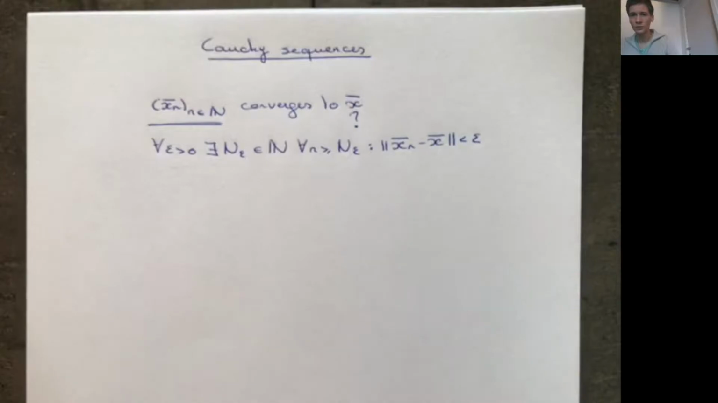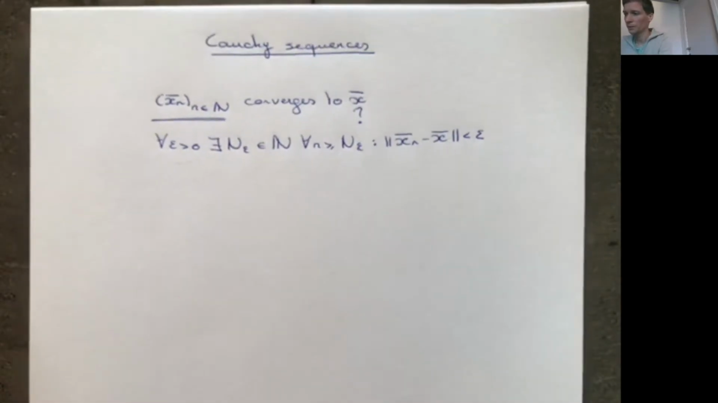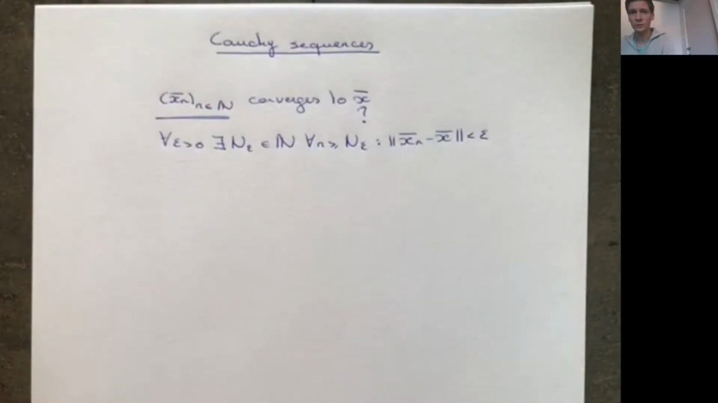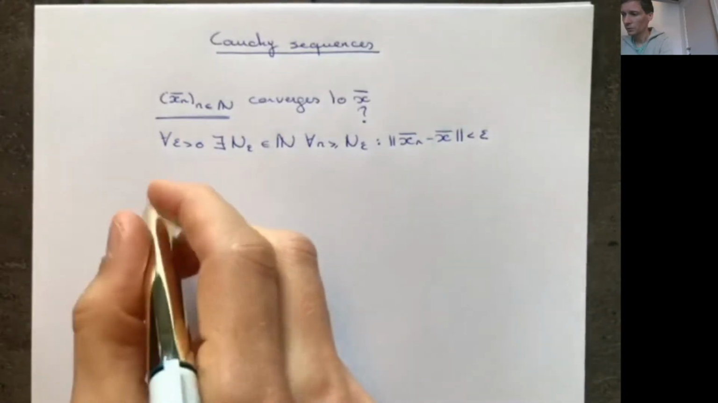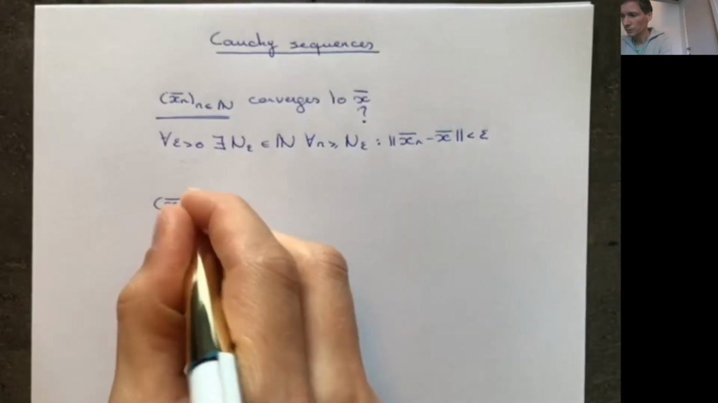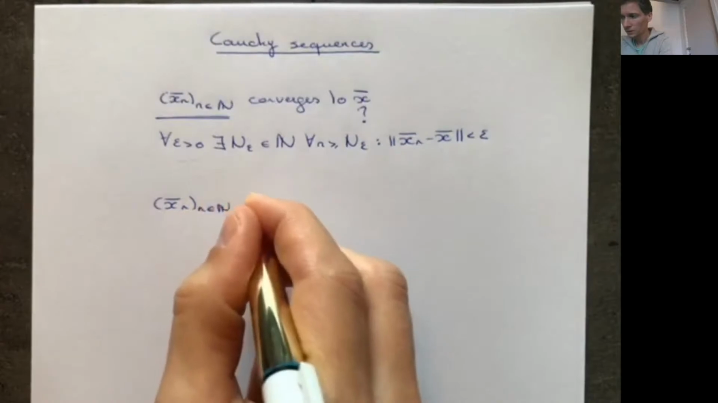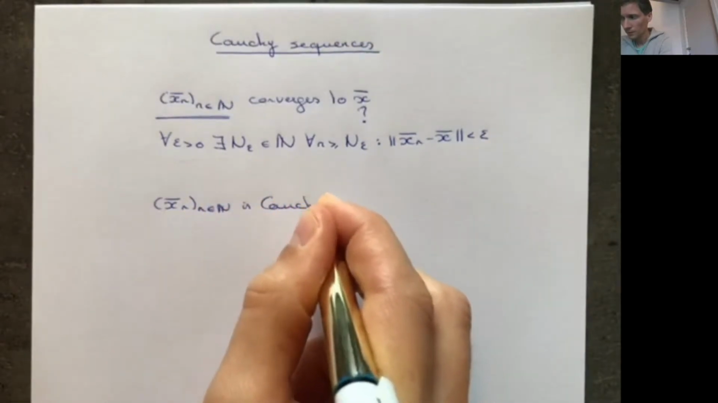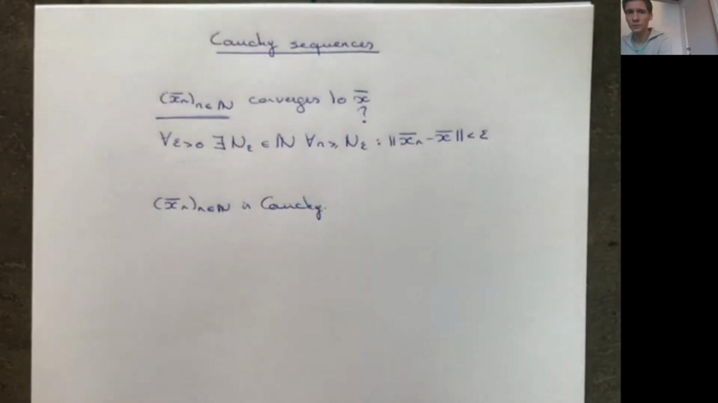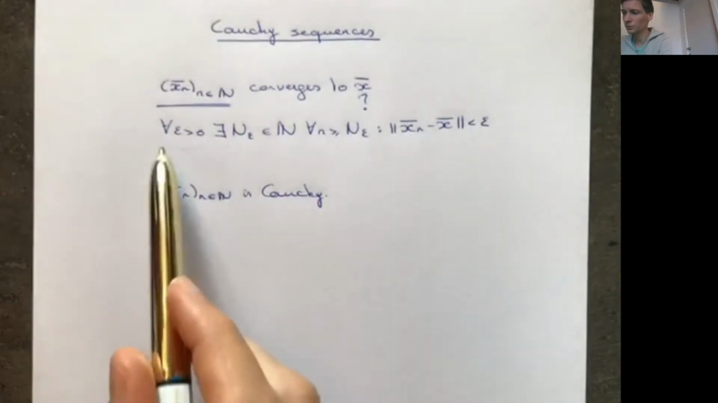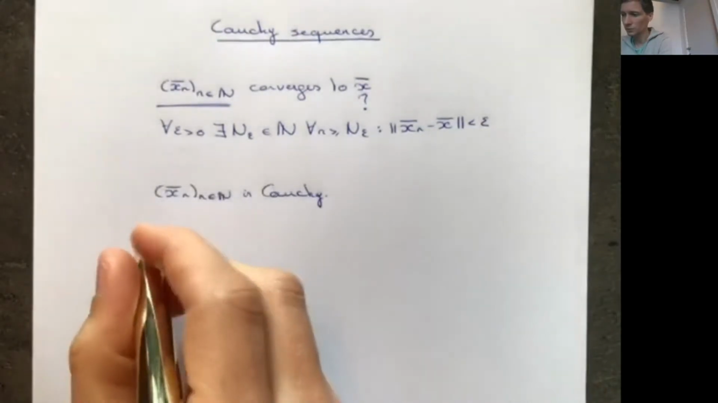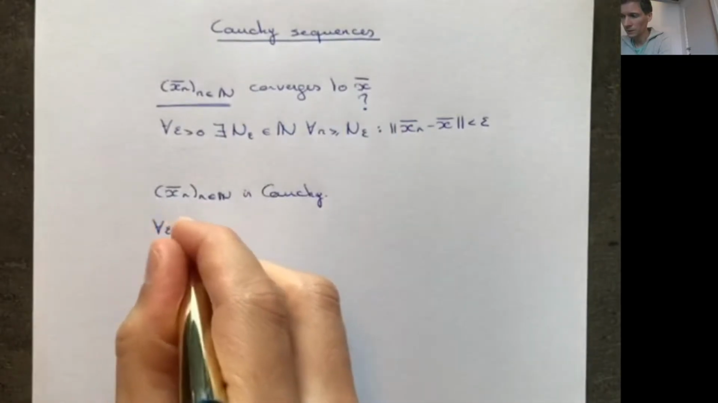So in some cases you are given a sequence and you would just like to know whether it converges or not without actually knowing the limit of this possible sequence. So in this case you can use the definition of a Cauchy sequence. Okay, so a Cauchy sequence, so again we start with a sequence. We say that the sequence is Cauchy if it satisfies the following definition, and it's quite similar to the definition above, except for some minor differences.